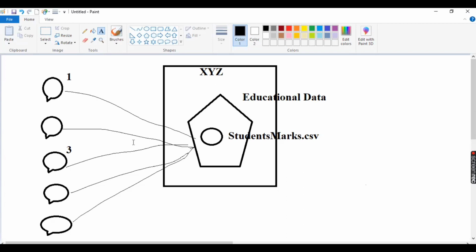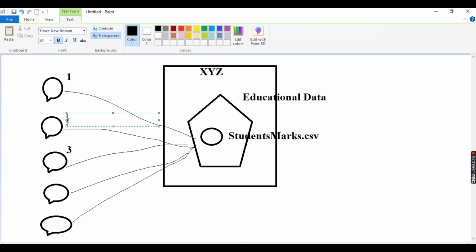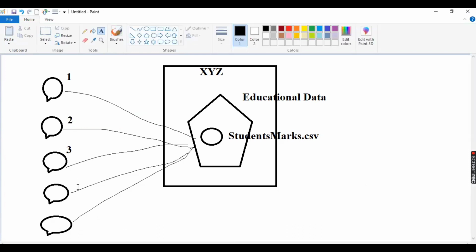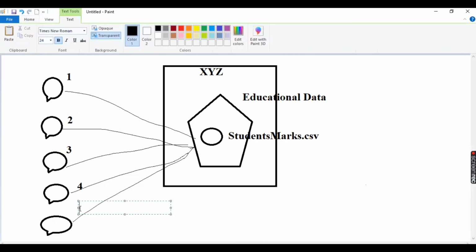What will happen? That will reflect to all of them. For example, the first teacher, second teacher, fourth and fifth have already filled the information, and at last the third teacher is filling the information. What will happen? The time given by subject teachers 1, 2, 4 and 5 will be wasted. Why? Because the third one did something, by mistake he deleted the file, modified the file, or changed the format. So again you need to ask them, hey users, please fill the information again, because by mistake the subject teacher deleted or changed the file.